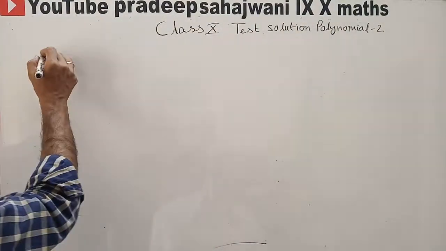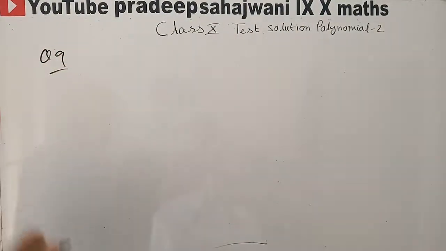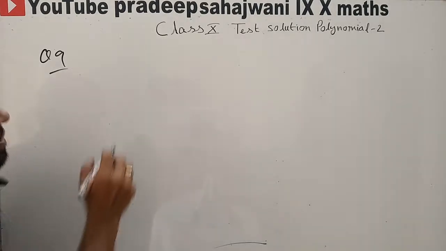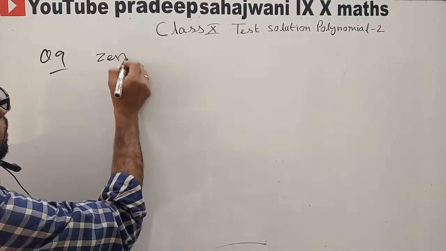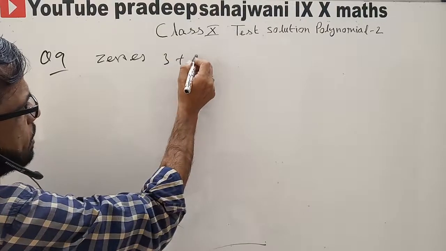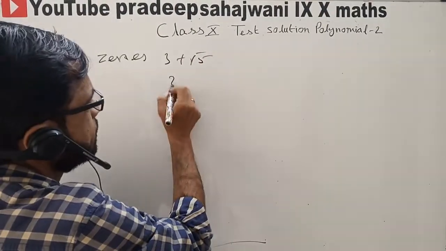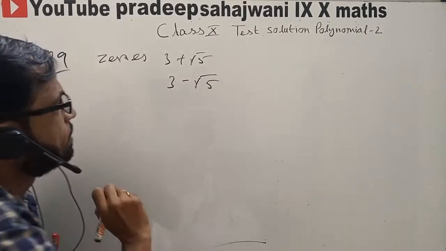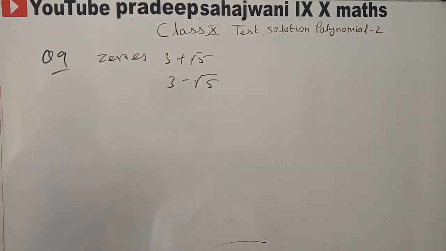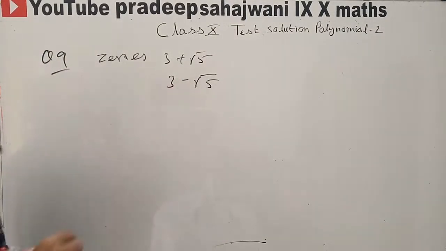Up to 8 we discussed. See the question number 9. Question number 9 was that we form the polynomial having the zeros 3 plus root 5 and 3 minus root 5. Two zeros are 3 plus root 5 and 3 minus root 5.